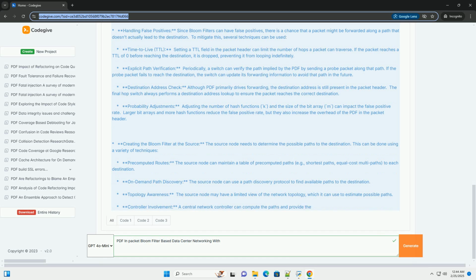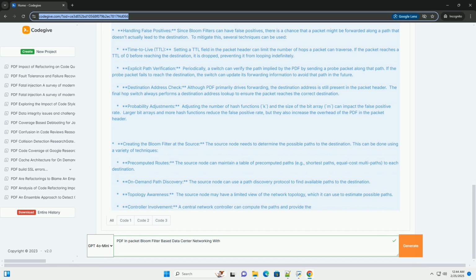Dynamic Bloom filters. In a dynamic network where topology changes frequently, it might be necessary to update the Bloom filters dynamically. This can be done by periodic updates. The source node can periodically recalculate the Bloom filters based on the current network topology. Event triggered updates. The Bloom filters can be updated when significant network events occur, for example link failures, node failures.